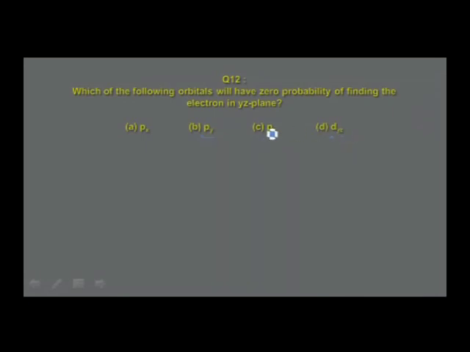So for all these options Py, Pz and dyz, the electron density is in the YZ plane, whereas for the Px orbital, if this is the x-axis, this is the y-axis, this is the z-axis, the electron density is always along the x-axis. Therefore the answer for the particular question is Px.